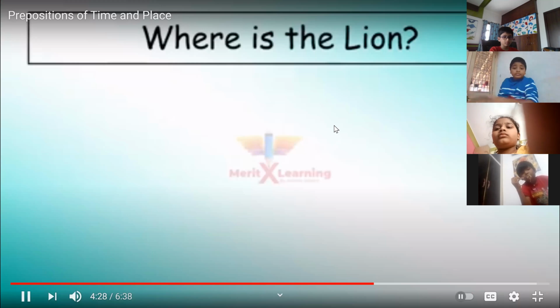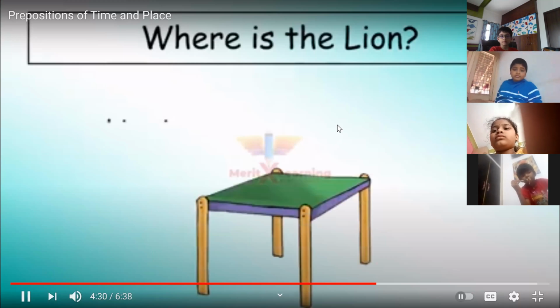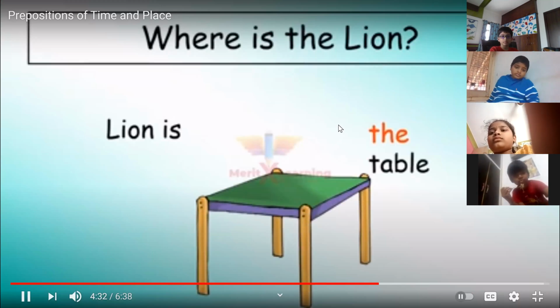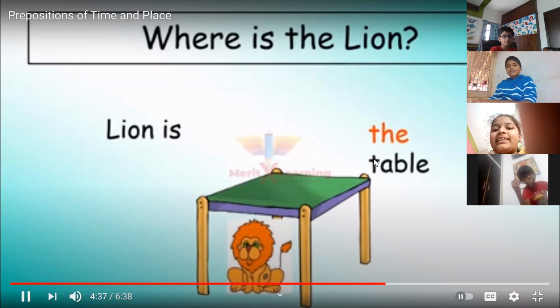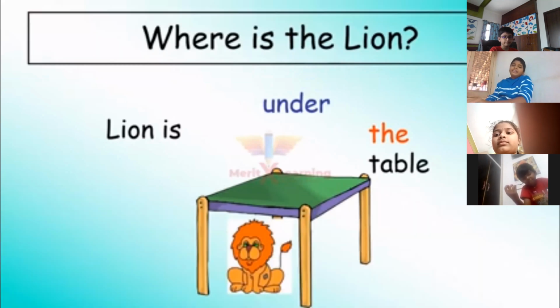Next example. Where is the lion? Now let us have a look. The lion is dash the table. Yes, you are correct. The lion is under the table. Next.